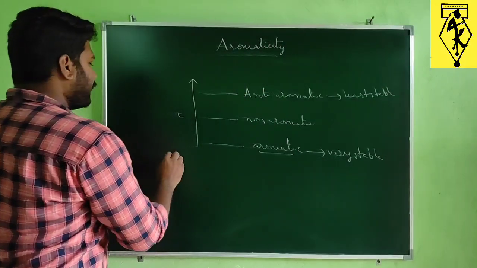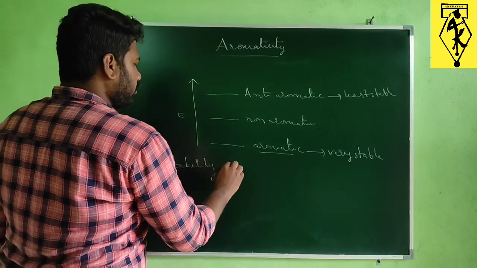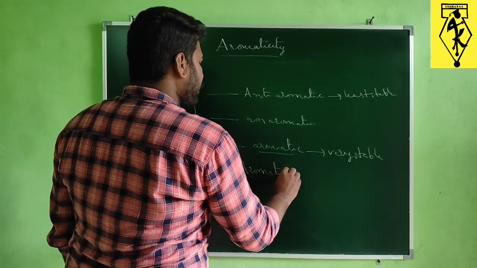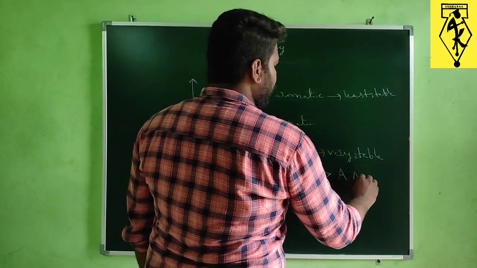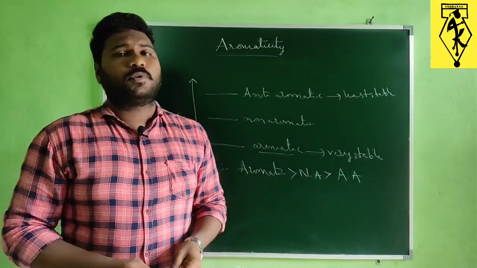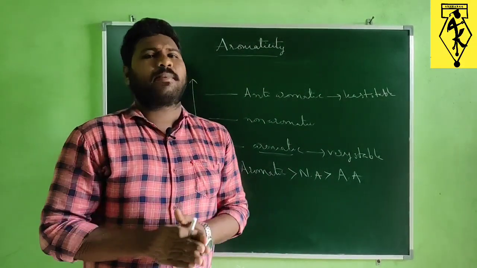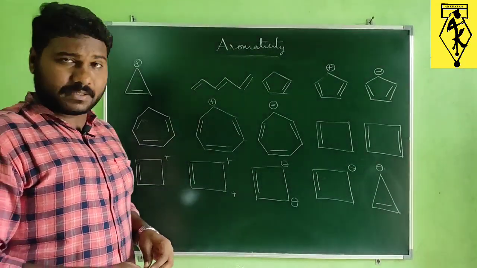We can write the stability order also. Stability order: aromatic compounds greater than non-aromatic, followed by anti-aromatic. I am going to write examples on the board. Now we'll predict whether a particular compound is aromatic, non-aromatic or anti-aromatic. Let us discuss all these examples.